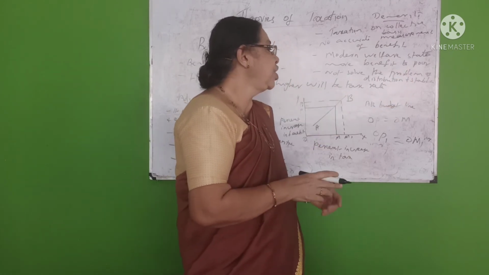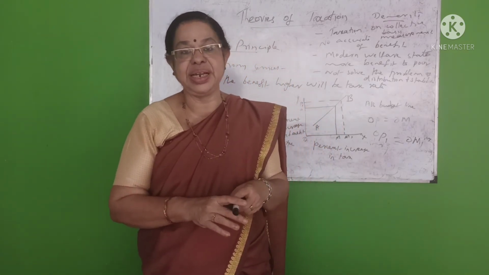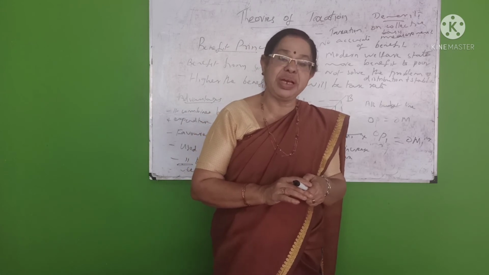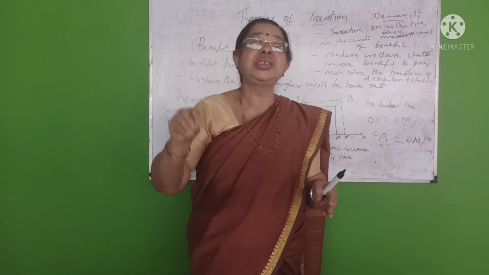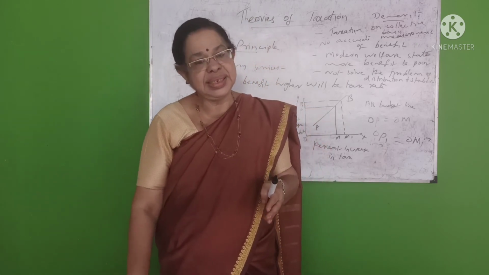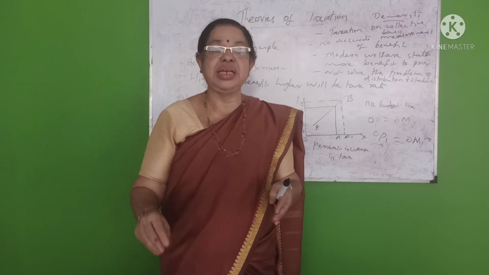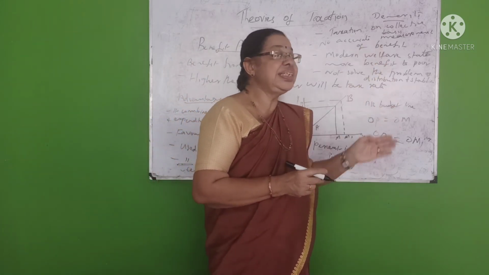And last is that it does not solve the problem of distribution and stabilization. With the help of the benefit principle, a redistributive policy is not possible. At the same time, stability, that is, controlling economic activity, is not possible with this principle. These are the demerits.